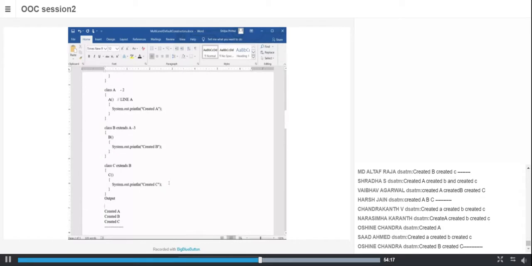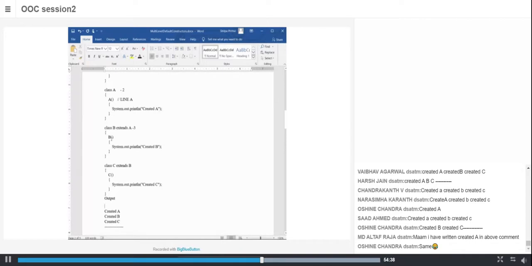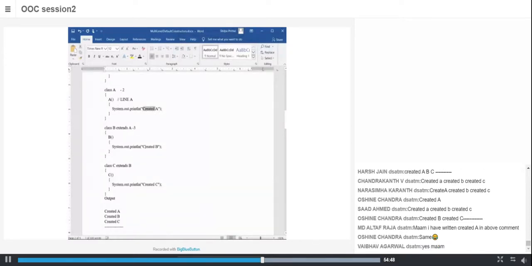Did you understand? Object C is created, so the constructor of C is called. In the constructor of C, it sees that it has a superclass. So first the superclass constructor is called, yes or no? The superclass of C is B, so it calls this. But again, B is a subclass of some class, so it goes to A. In A, it does not have any superclass, so it prints created A first, then comes back to created B, then it goes to created C.